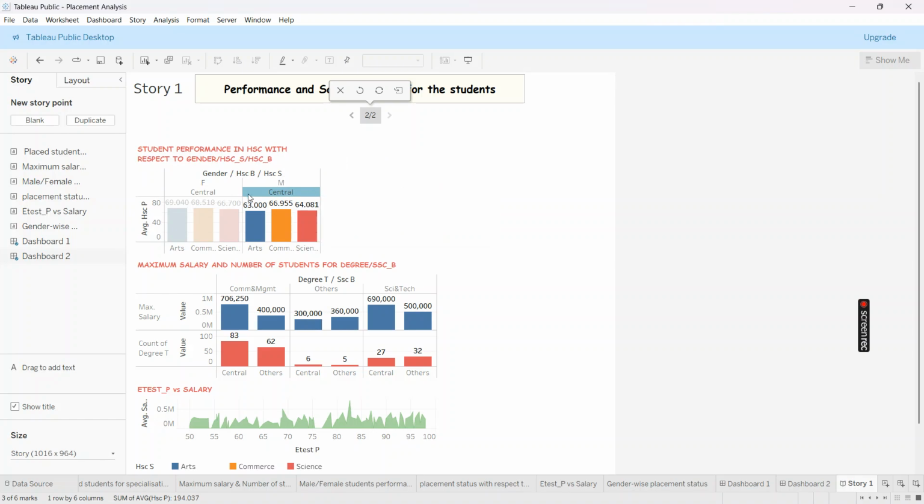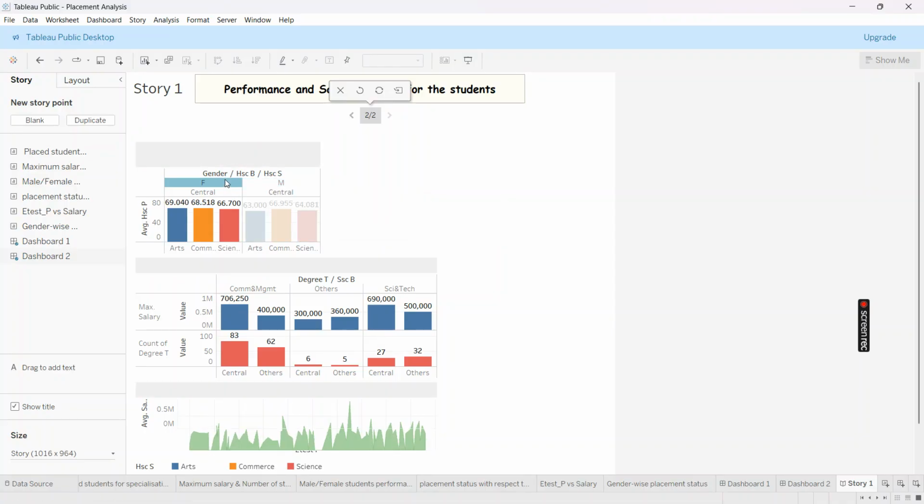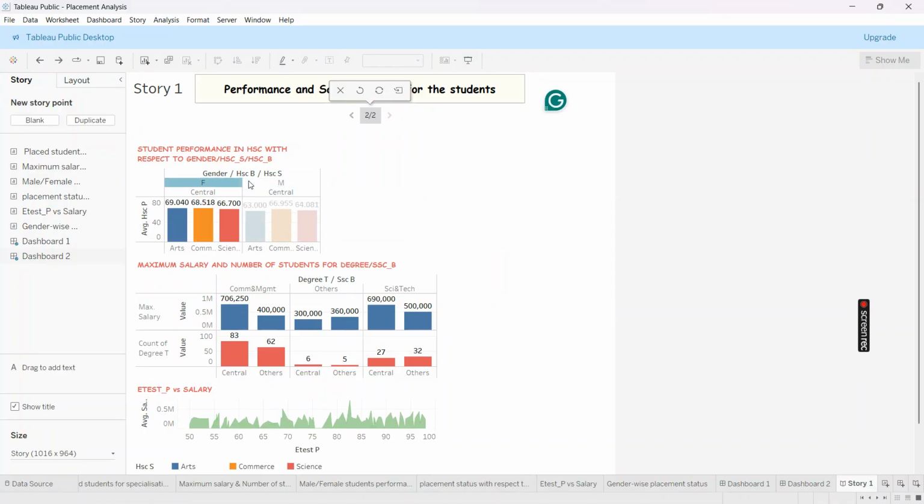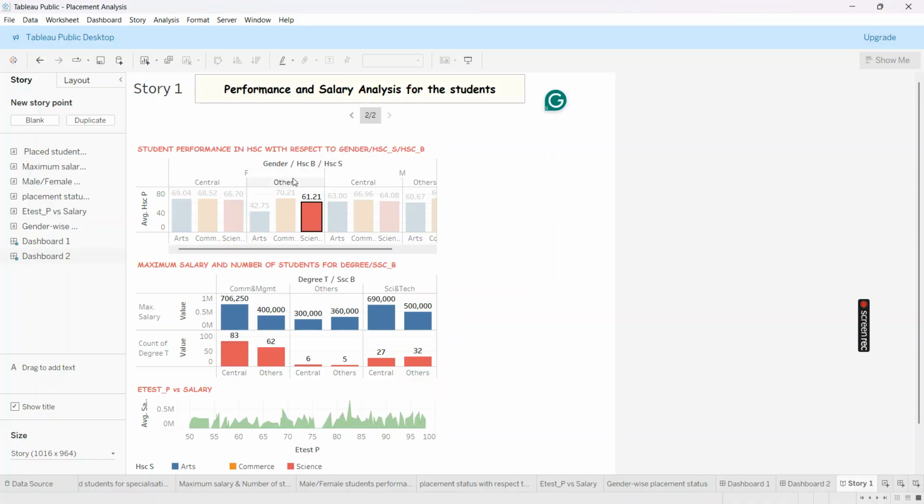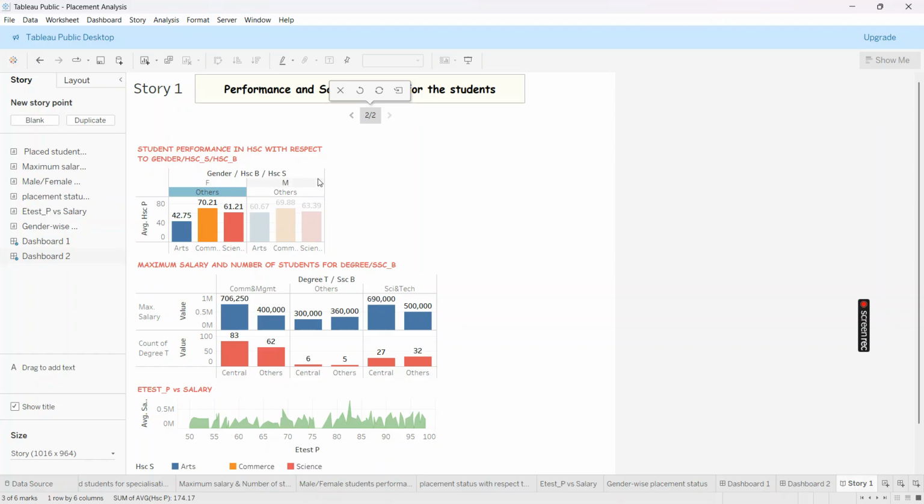You can view it this way. It will give you a clear picture. So overall central, we have 398. Next we will take others.